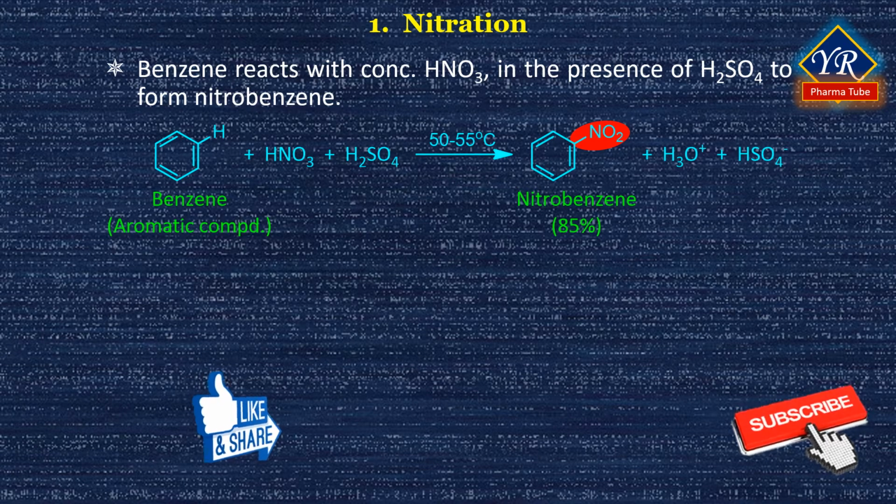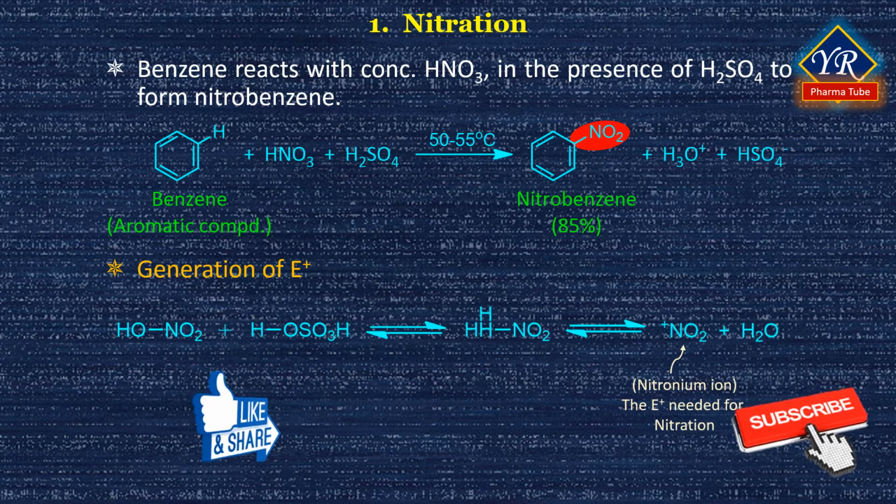This reaction is called nitration, in which the nitro group is introduced onto the benzene ring by an electrophilic substitution reaction. The nucleophile in this reaction is the nitronium ion. Nitronium ion is formed from the acid-base reaction that takes place between nitric acid and sulfuric acid. Nitric acid functions as a base to accept a proton from sulfuric acid, followed by the loss of water to produce nitronium ion.